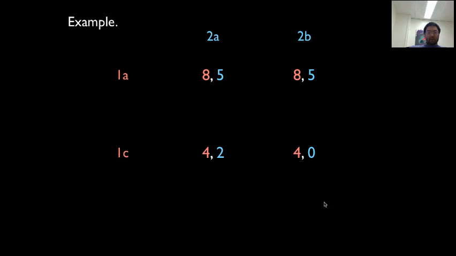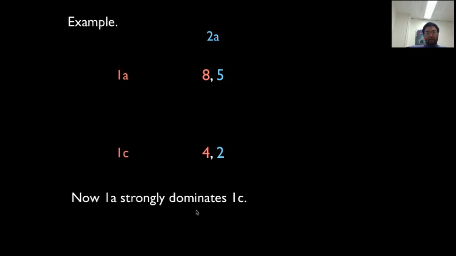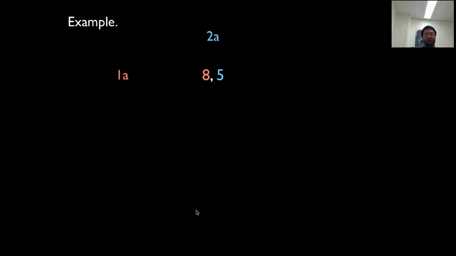Now in this game, we have person 2. 2A now weakly dominates 2B, because we have this tie, and 2 is bigger than 0. So we can eliminate 2B, because 2A weakly dominates 2B. Then finally, for person 1, 8 is bigger than 4, so 1A strongly dominates 1C. And we have this left. So starting from the original game, the prediction is 1 will play A, and 2 will play A also.